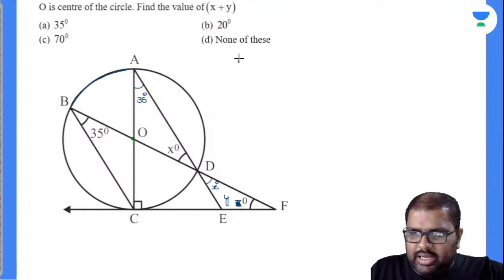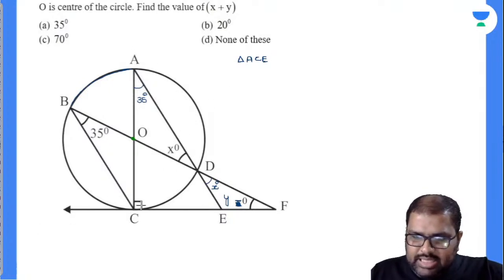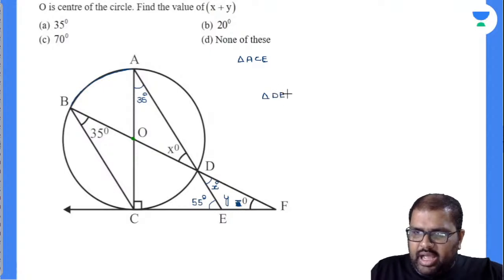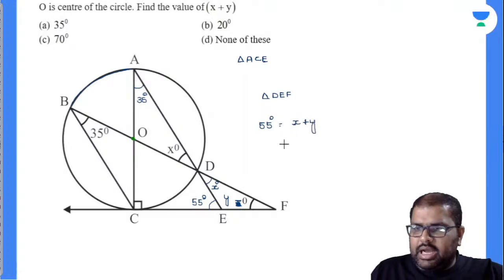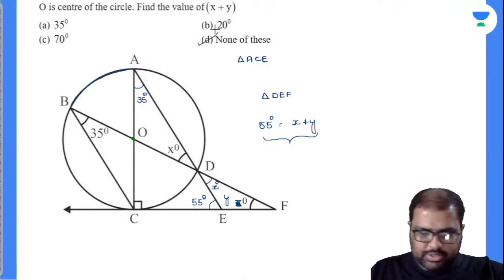So observe triangle ACE. Now this is 90 degrees, this is 35 degrees. How much will this one be? This one will be 55 degrees. Very good. Now observe triangle DEF. In triangle DEF, angle 55 degrees is nothing but the exterior angle of the given triangle. Exterior angle of a triangle will be equal to the sum of the interior opposite angles, and my x plus y is equal to 55 degrees, option D.